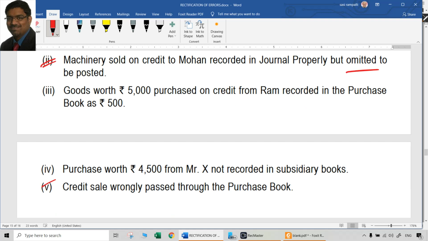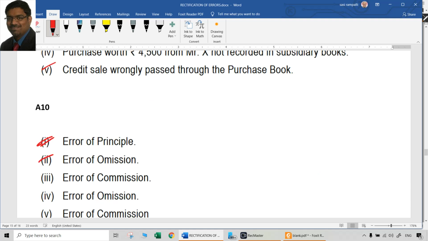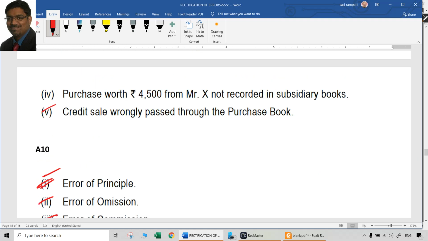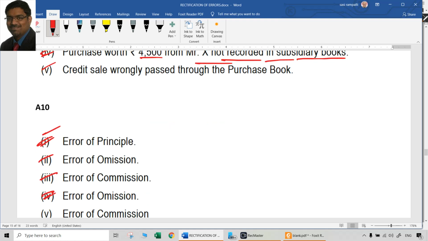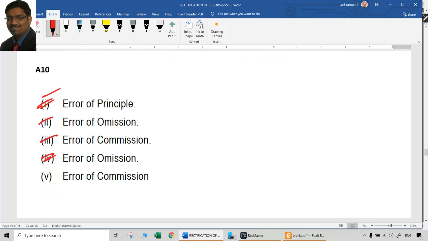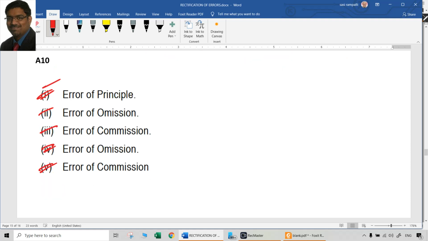This word itself indicates it. Third, goods worth 5,000 purchased on credit from Ram, recorded in the purchase book as 500. It is an error of commission, a clerical error. So it is an error of commission. Fourth one. Purchase worth 4,500 from Mr. X not recorded in subsidiary books. Not recorded means again an error of omission. Last, credit sale wrongly passed through the purchases book. Error of commission. So these are just the nature of errors which are asked.